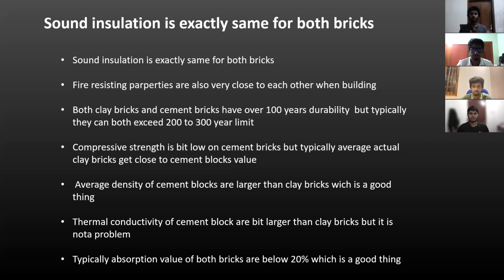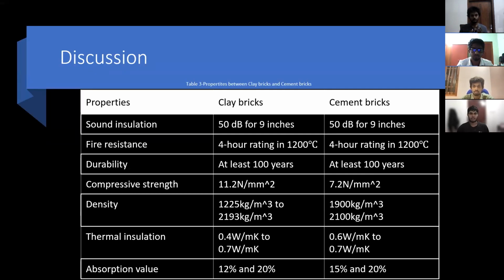Compressive strength is a bit low on cement bricks, but typically the average of cement blocks is higher than clay bricks. Moving to the table, we can conclude that it is a bit low on cement bricks, but because of the quality and standard of clay bricks, they can be lower than cement bricks because a lot of clay bricks don't have a good quality. Moving to the density, cement bricks are higher than clay bricks.